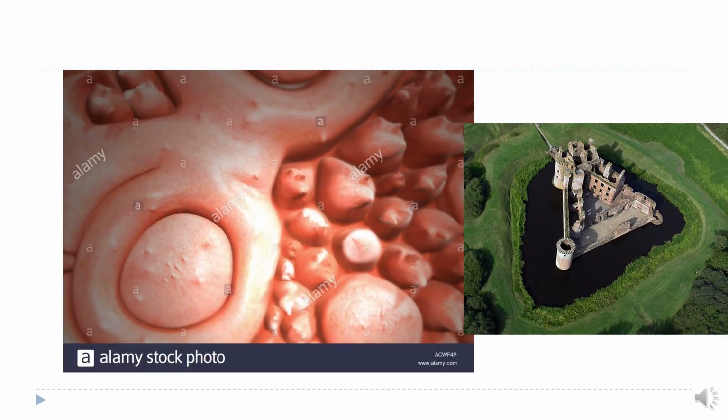So here you can see the moat-like appearance of the circumvallate papilla. This is the papilla and it is surrounded by a trench, like a castle surrounded by a deep trench which is filled up with water.